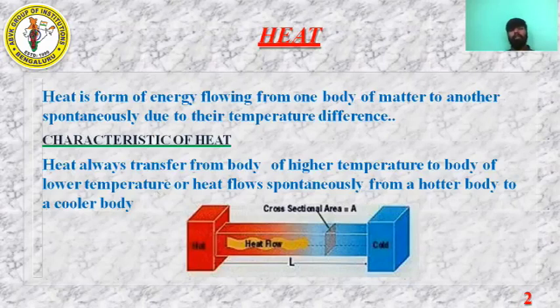From where the temperature of the body is hot, to where the temperature of the body is cold, from there to there the heat is going to transfer. Or you can say the heat flows spontaneously or continuously from the hotter body to the cooler body. This is one of the main characteristics of heat.